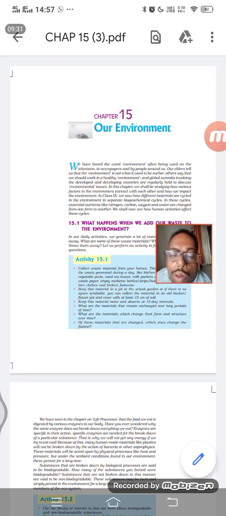And many of the people living in Delhi have breathing problems. This breathing problem comes because of air pollution. The main reason for air pollution is this exhausted carbon dioxide from the vehicles and from the chimneys, etc. In many areas it is like this. So it is very important for us to protect this environment. So we will be discussing a little bit about these things in this chapter.